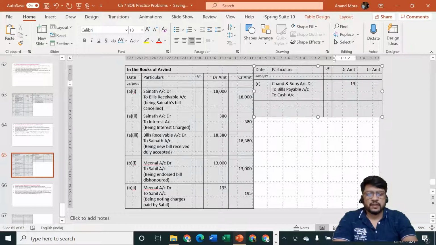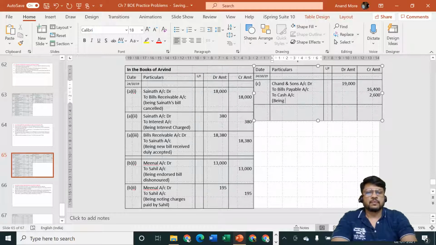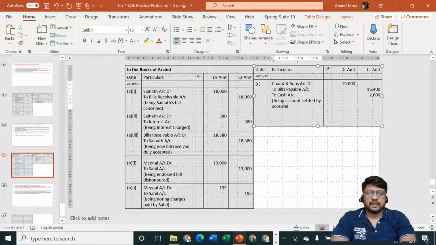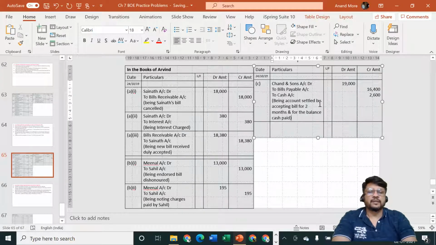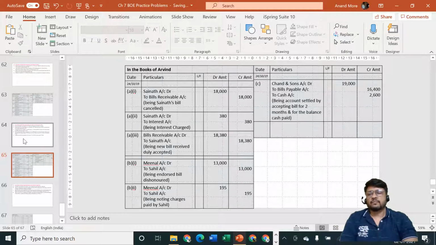Chand and Sons amount is rupees 19,000. Bills payable amount is 16,400. So remaining amount of cash must be how much? 2,600. Okay. So being account settled by accepting a bill for 2 months and for the balance cash paid. Okay, so point number C is also over.